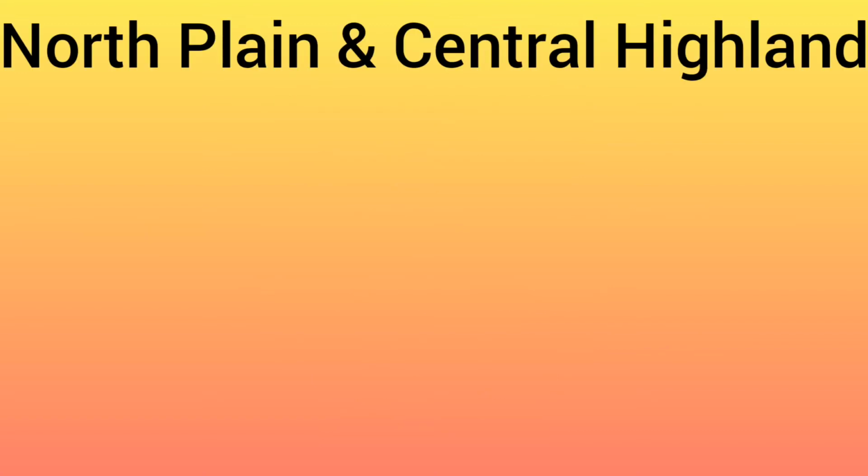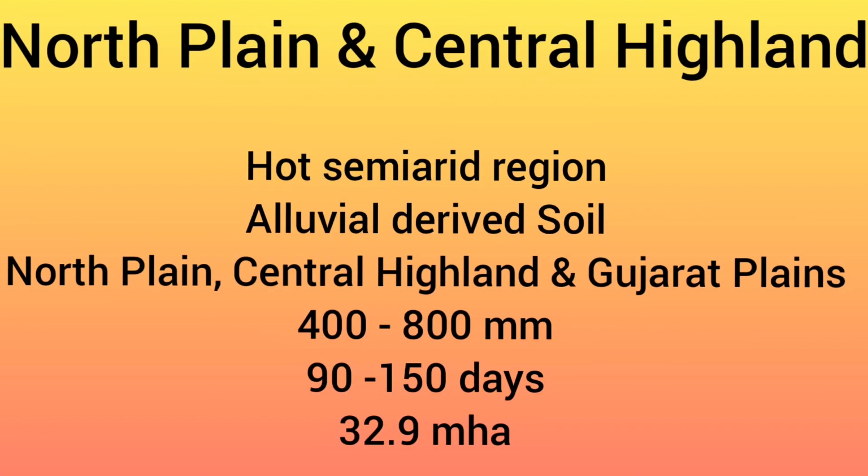Coming to North Plain and Central Highlands, which is a hot semi-arid region, alluvial derived soil. It includes North Plains, Central Highlands and Gujarat Plains with a rainfall of 400 to 800 millimeters. Now just imagine, with low rainfall the growing period will also be less, that is 90 to 150 days, with an area of 32.9 million hectare, that is 10%.